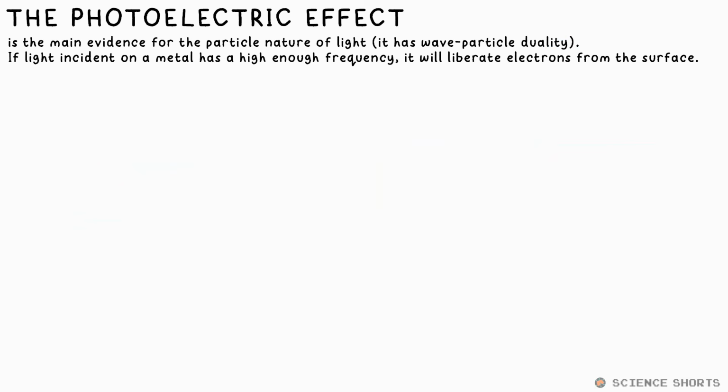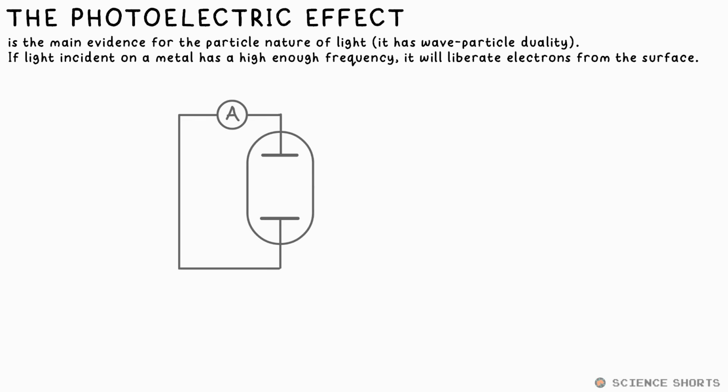We say photons have wave-particle duality. The photoelectric effect is the main piece of evidence that light acts like a particle. Shine light on certain metals and electrons will be liberated from the surface. They pop off, as they've absorbed the energy as kinetic energy. How can we tell? Well, if we have the metal in an evacuated tube in a circuit with an ammeter, a tiny current will start to flow as the electrons cross the gap.